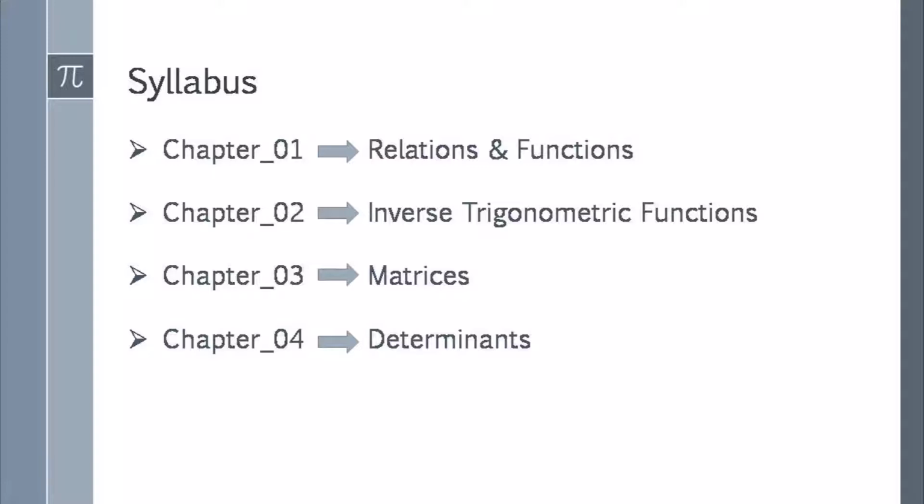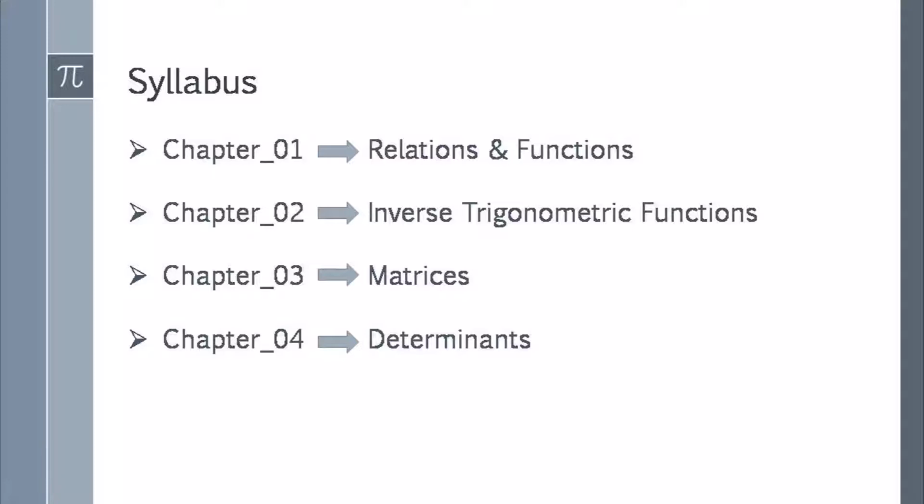Now, chapter 2 is named Inverse Trigonometric Functions. This is also an extension chapter, of trigonometric functions to inverse trigonometric functions. You remember that in first PUC we already discussed trigonometric functions.